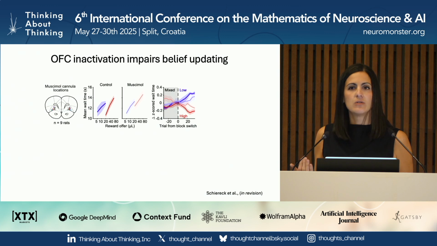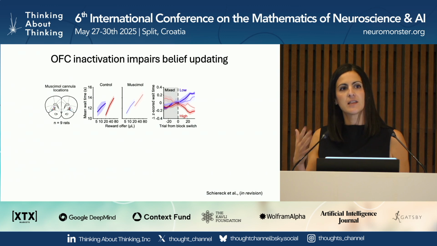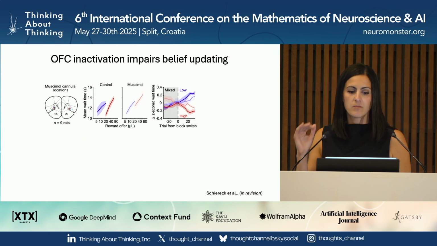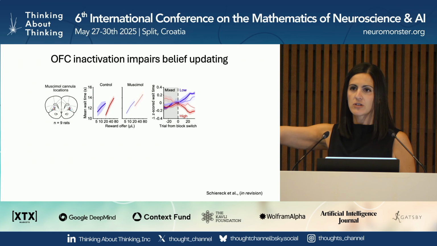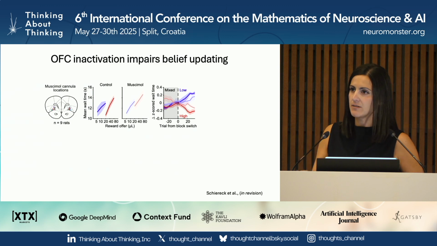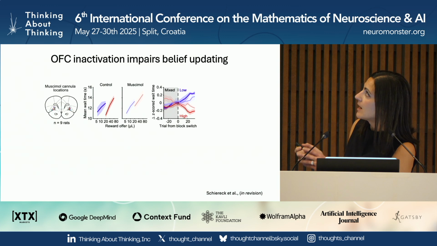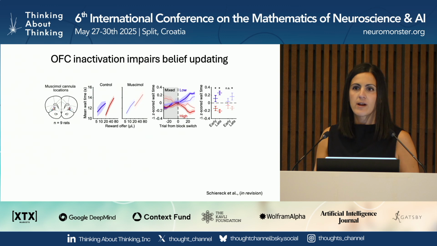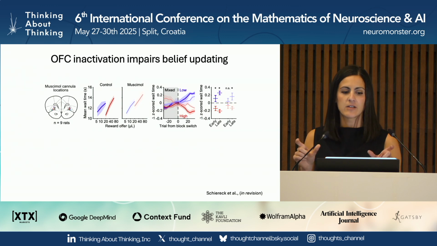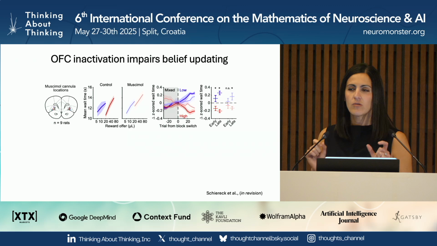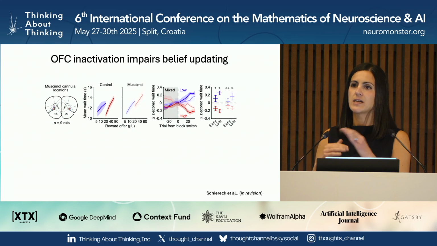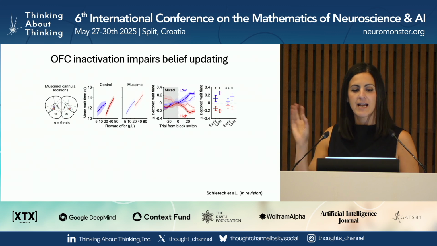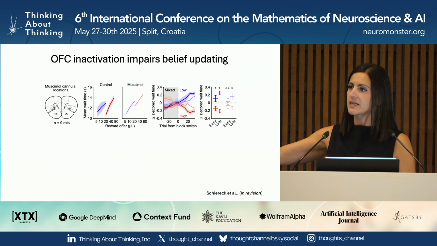We can look at higher resolution at how the wait times change at the block transitions. And what we find is that eventually the muscimol rats do adjust and modulate their wait times based on the high and low blocks if you look at the end of the block. But it just seems like it takes them longer to get there. We can quantify that by breaking up the high and the low blocks into early and late trials. Okay? In the control cases, even in the early trials, the rats' wait times are sensitive to and discriminating between the high and low blocks. But when we inactivate OFC, it really takes them to the end of the block to get there.